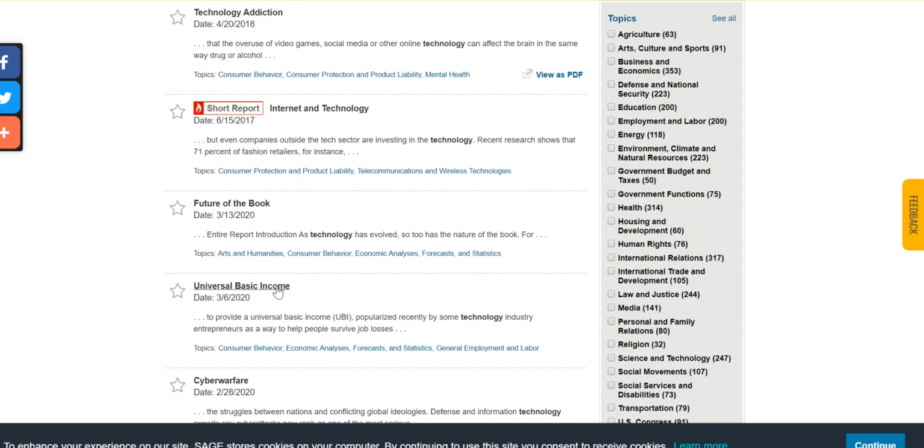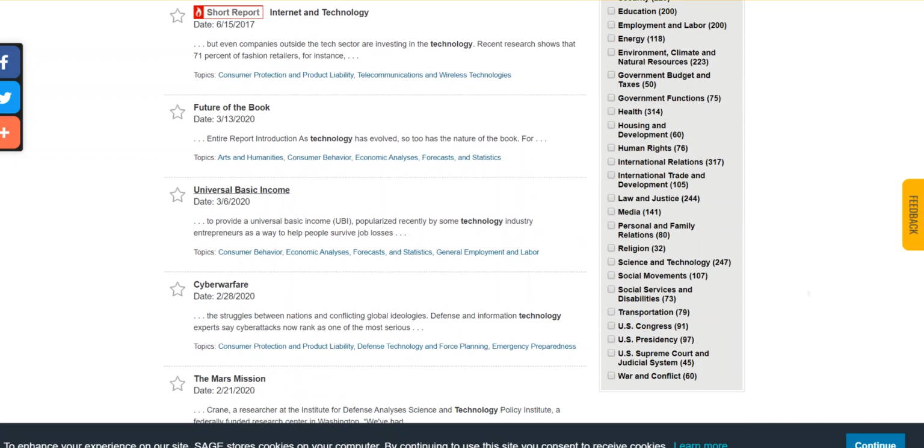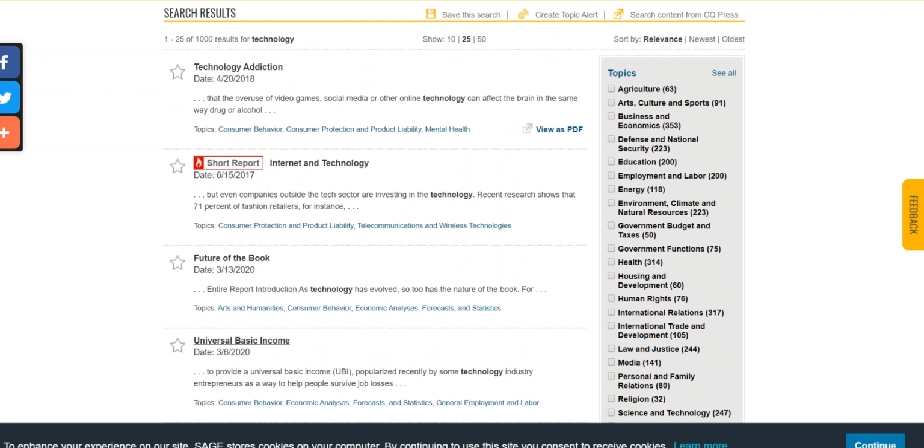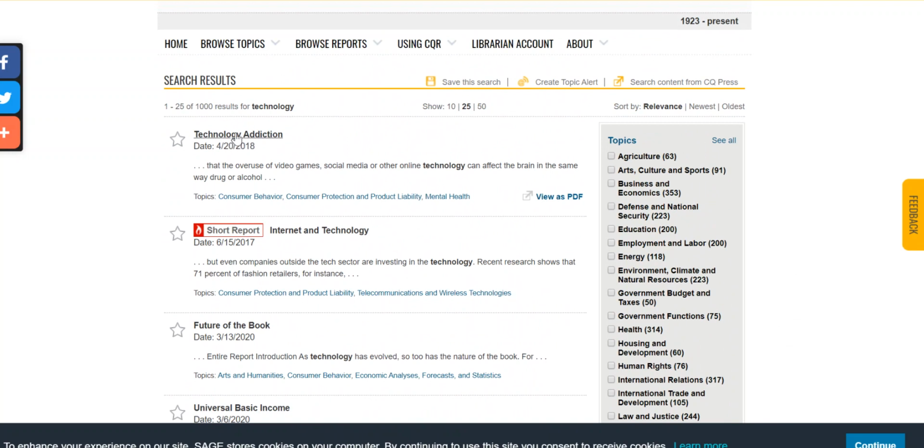I'm sure it's talking about the loss of jobs because of technology. That might be related to your topic as well, but the whole issue isn't directly about technology. So depending on what argument you made, it might be appropriate to review. Basically, look at the hits that came up, look at the different subheadings, and see if one might be useful for you. I'll click on this first one, technology addiction.